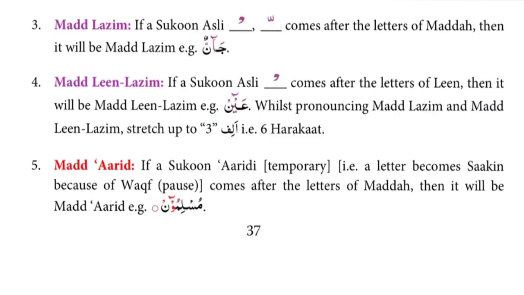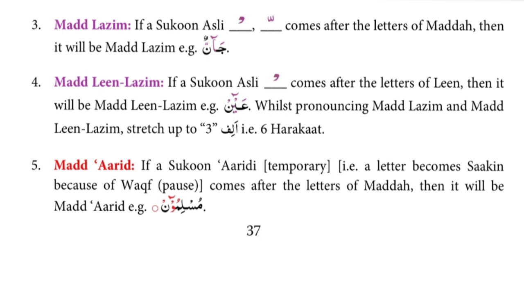Next rule, madde lazim. If a sukun asli, jazm or tashdid comes after the letters of madda, then it will be madde lazim. For example, jannun.